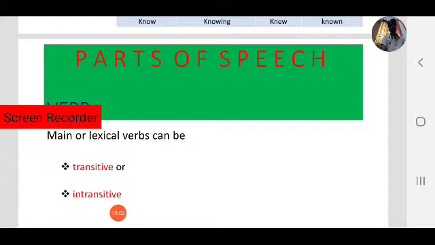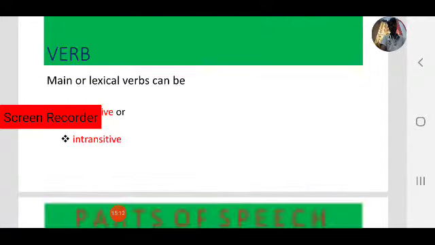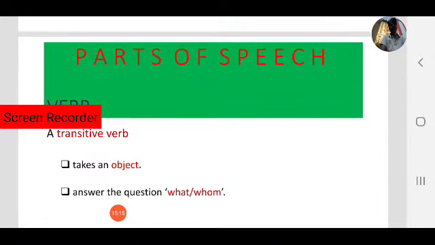Now come to main verb types. Main verbs can be transitive or intransitive. What is transitive? What is intransitive? So let us learn. A transitive verb takes an object. Note it down. What is a transitive verb? It takes an object. You know, subject, verb, object. Okay. So a transitive verb takes an object.